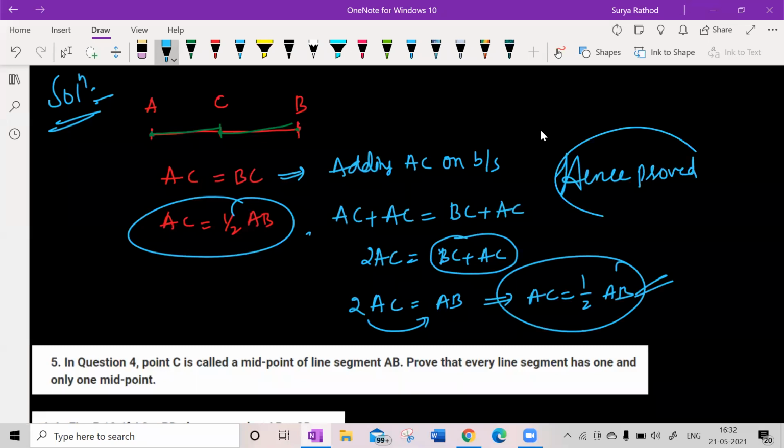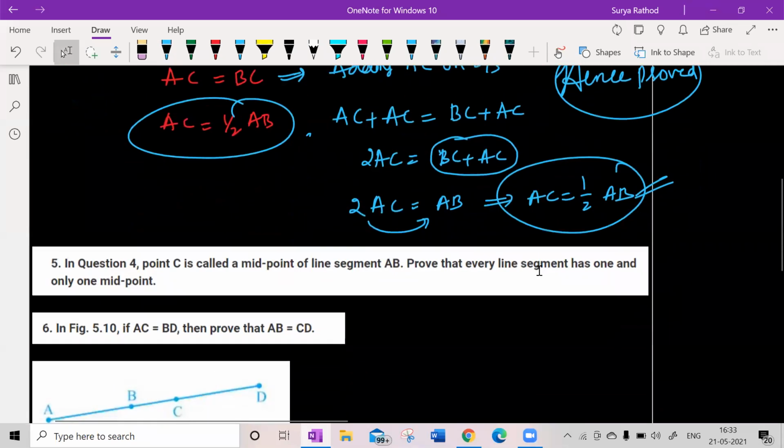See, we love writing hence proved. Even when we are not getting the answer, we write hence proved at the end of the question, so that the teacher will give the marks. Don't write like that. If you are getting the answer, then only you must write it. Even though you are not getting the answer, if you write hence proved, the teacher will see it and give marks? No, you will get 0. Clear? Understood?